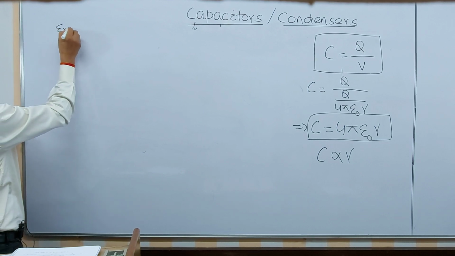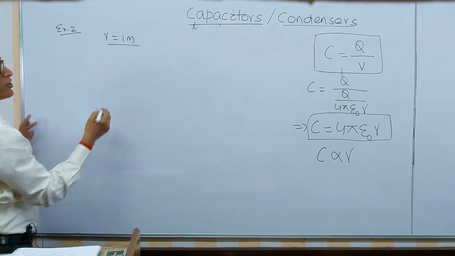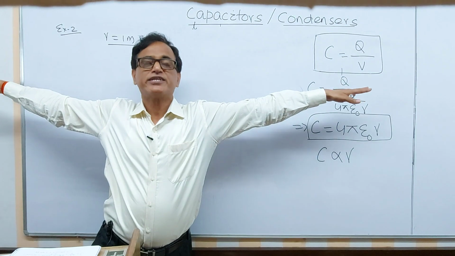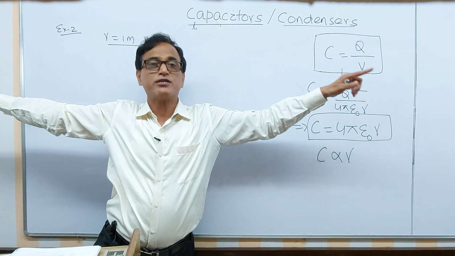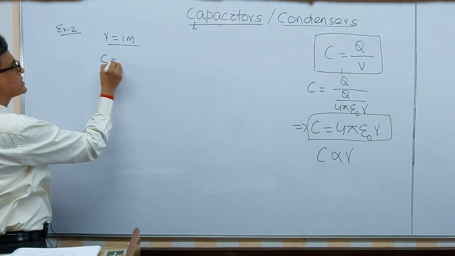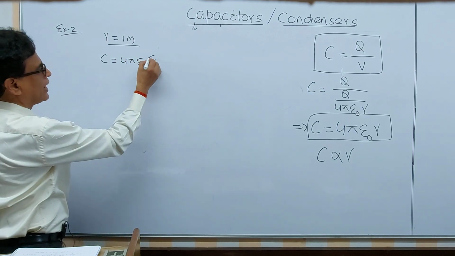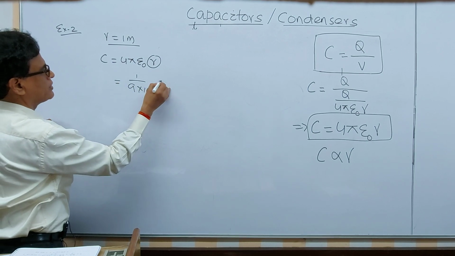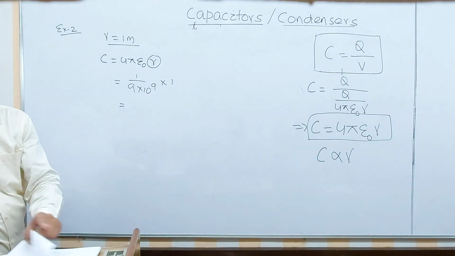So example 2, if radius is equal to 1 meter, I think you can guess what is the size, just like 3 feet 3 inches. Radius is 1 meter means diameter is 2 meter. So for that 1 meter, you should remember its capacitance also. 4 pi epsilon 0, same formula, R is 1, and it is 1 by 9 into 10 to the power 9 into 1, and if you divide this, you will get a result. You should remember this result.